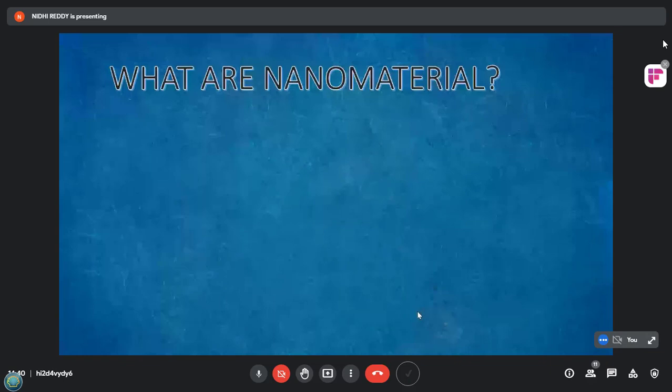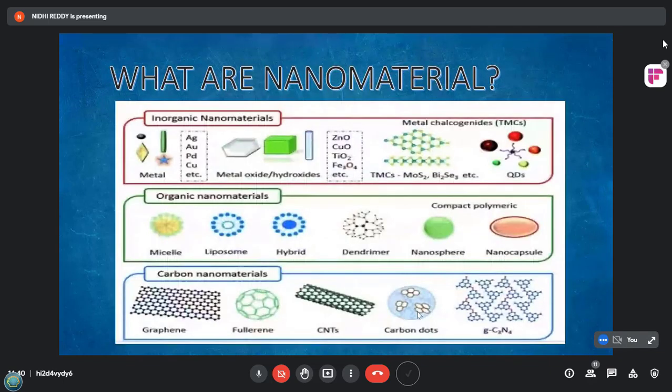As we are dealing with nanotechnology in medicine, we have to study what nanomaterial is. Nanomaterials are materials at the nanoscale whose properties such as conductivity, color, and mechanical hardness change due to the nanoscale dimension. Nanomaterial encompasses all nanoscale materials that contain at least one nanoscale structure either on their surface or internally. They can be inorganic, organic, or biological. Examples are present here. Have a look at it.